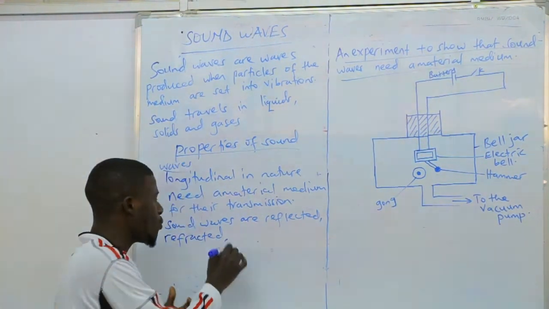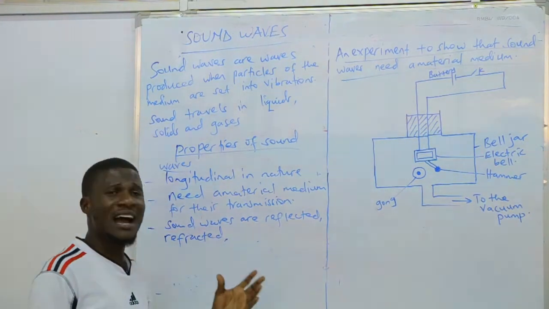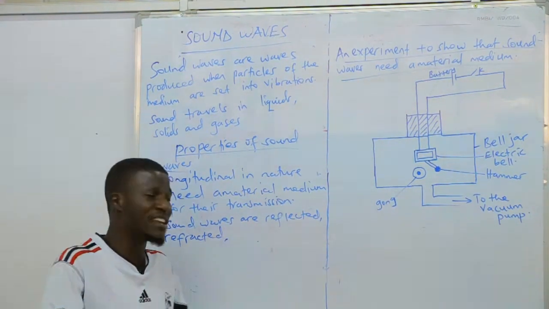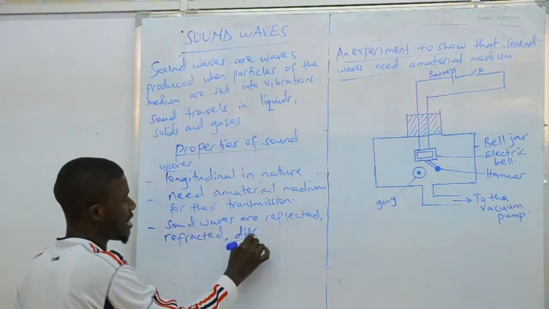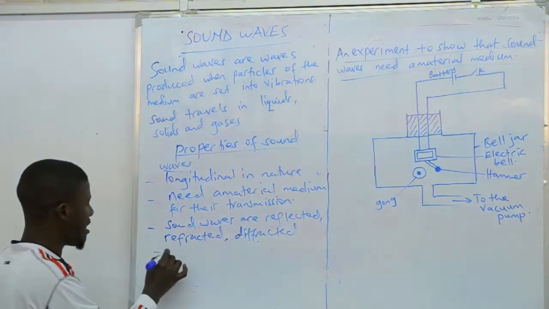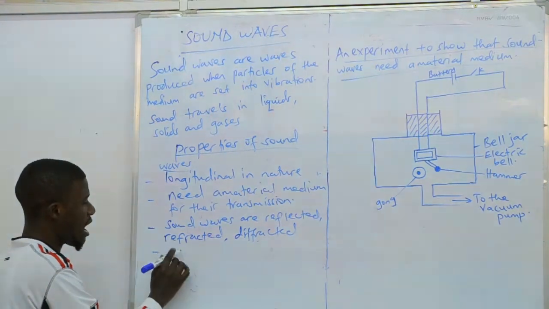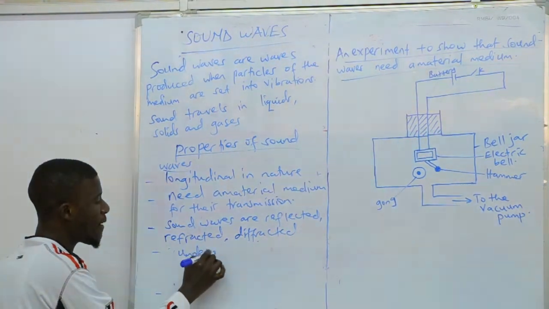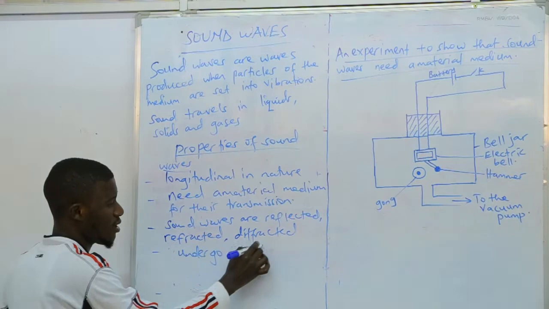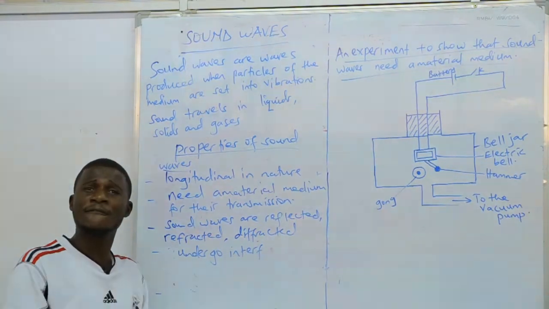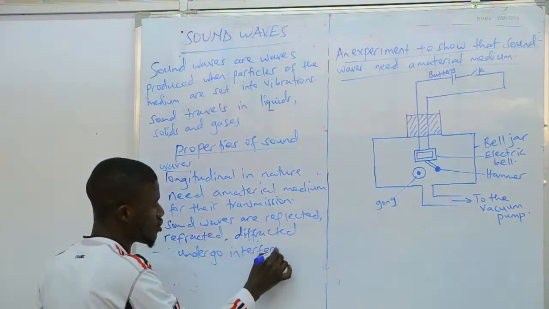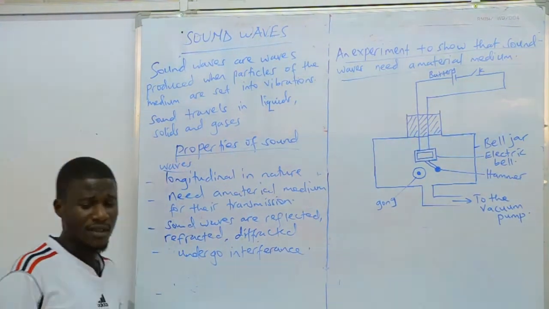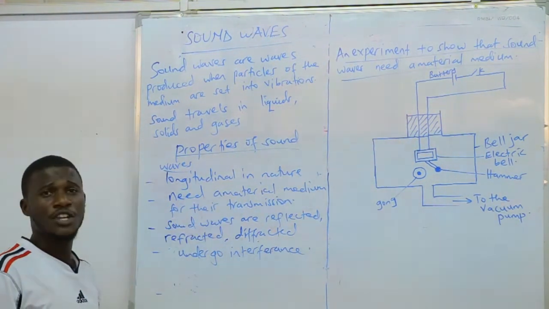And also, sound can be diffracted. Even sound can undergo interference. Sound waves are always interfered. Sound waves can undergo interference. Are we there? Now those are some of the properties.